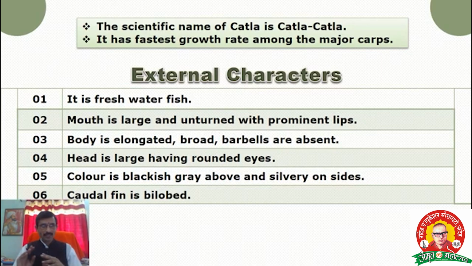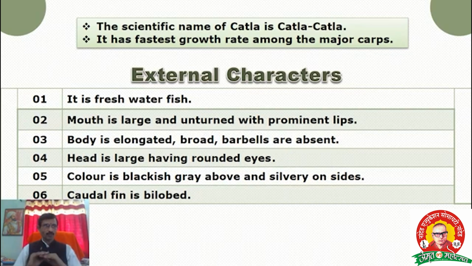External characters: it is a freshwater fish. The mouth is large and upturned with prominent lips. Yesterday I told that an upturned mouth means the fish is a surface feeder. A subterminal mouth means a column feeder. A terminal mouth means a bottom feeder. It depends upon the mouth.